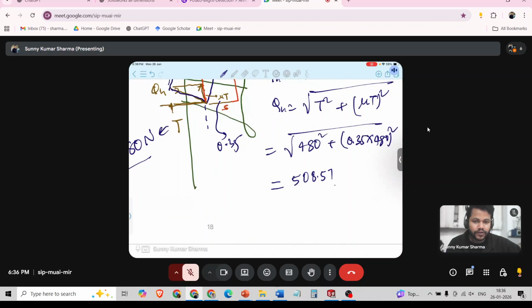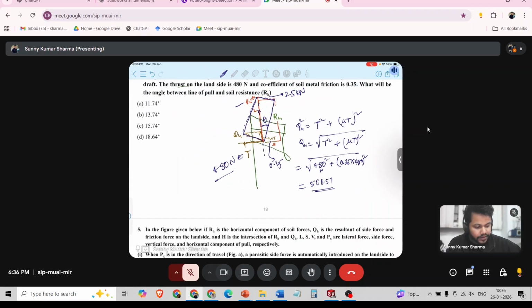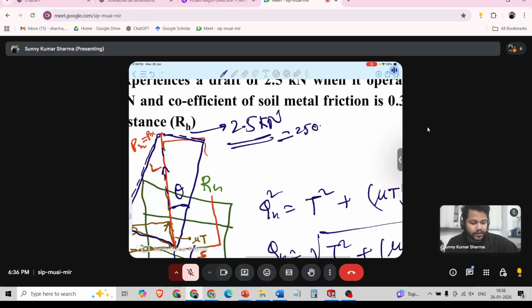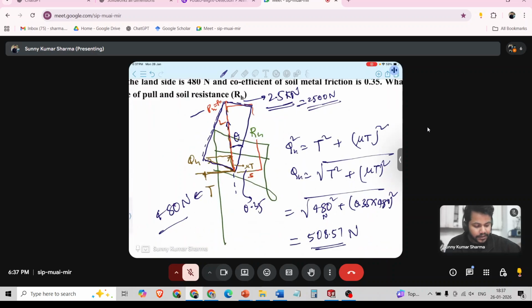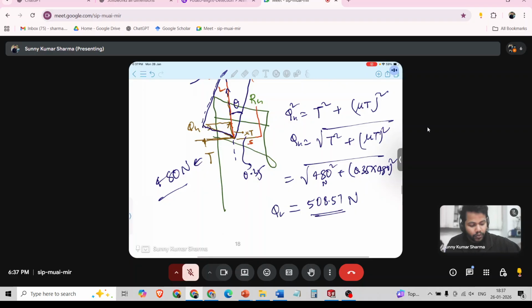What is the unit of this value? 480 is in Newton, so this will come in Newton. And this pH is in kilonewton. So what will be in Newton? 2500 Newton. This is pH or px, and this is my QH. Now how to get this angle?